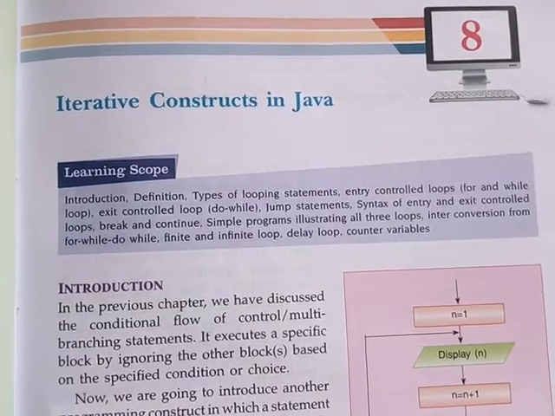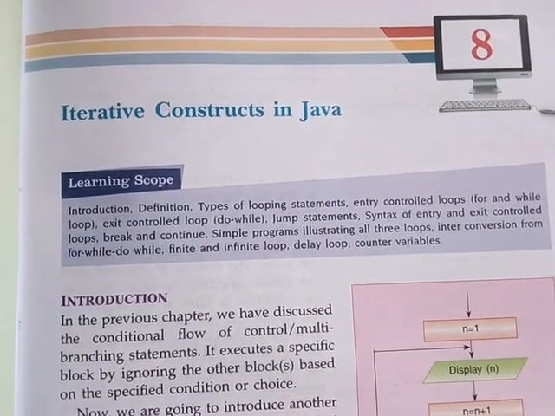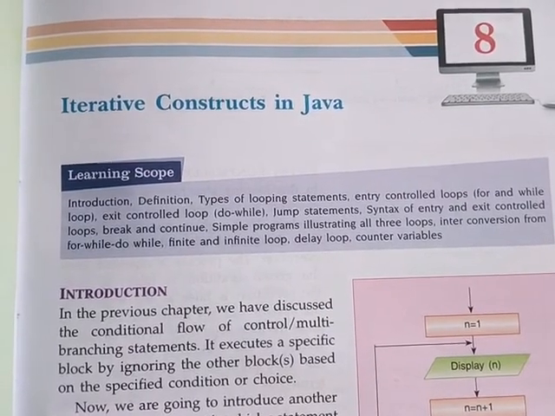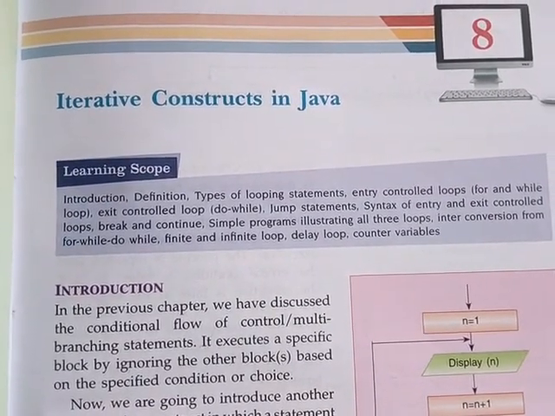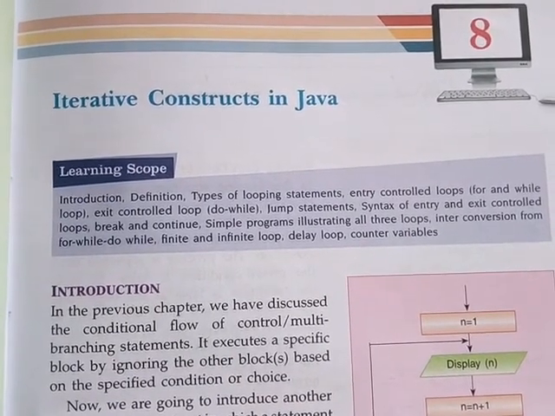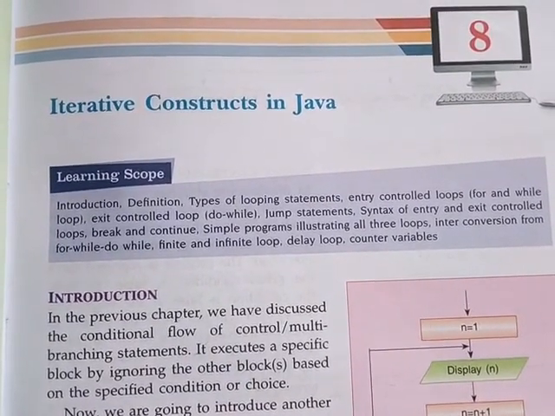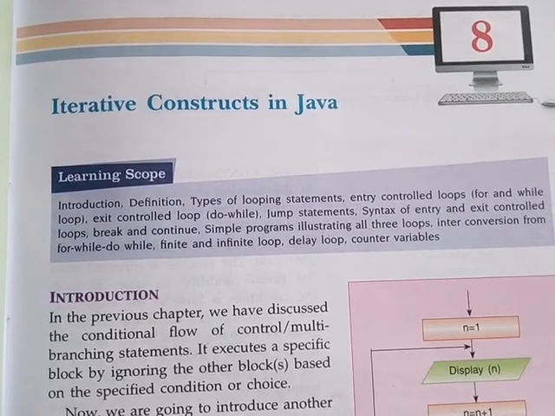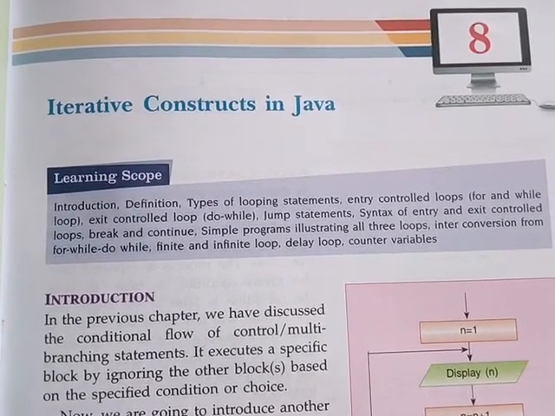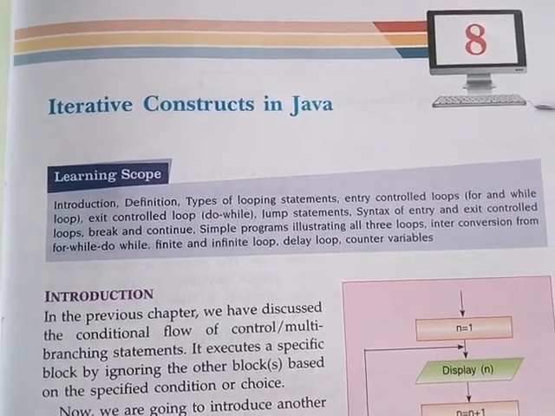So what is the meaning of these iterative constructs in Java? To know about iteration, we should know about the loop also. Actually, loop is a word. That is the main word I want to say. For example, suppose you are thinking, sir, what is the meaning of iterative constructs in Java? So you will explain it to us in a better way.